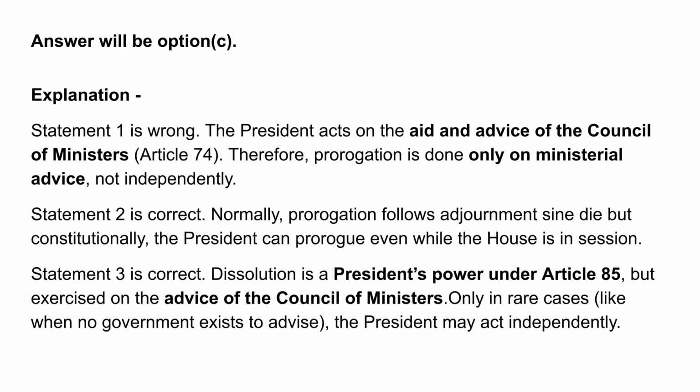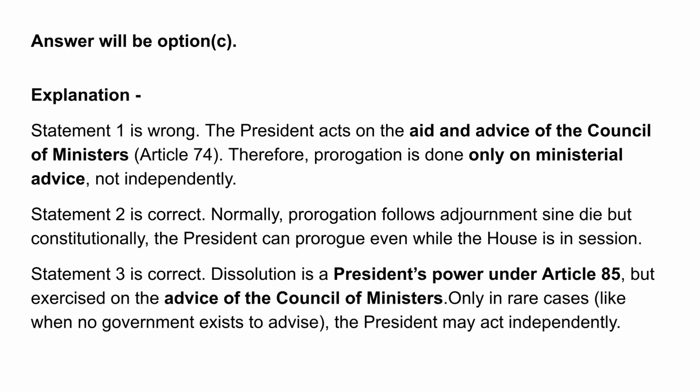Statement 1 is wrong. The President acts on the aid and advice of the Council of Ministers, Article 74. Therefore, prorogation is done only on ministerial advice, not independently. Statement 2 is correct. Normally, prorogation follows adjournment sine die, but constitutionally, the President can prorogue even while the House is in session. Statement 3 is correct. Dissolution is a President's power under Article 85, but exercised on the advice of the Council of Ministers.